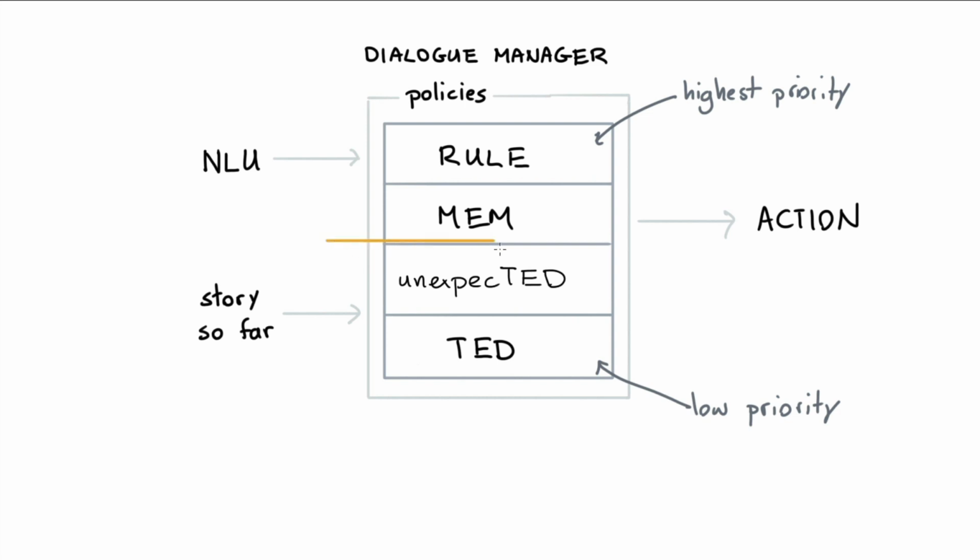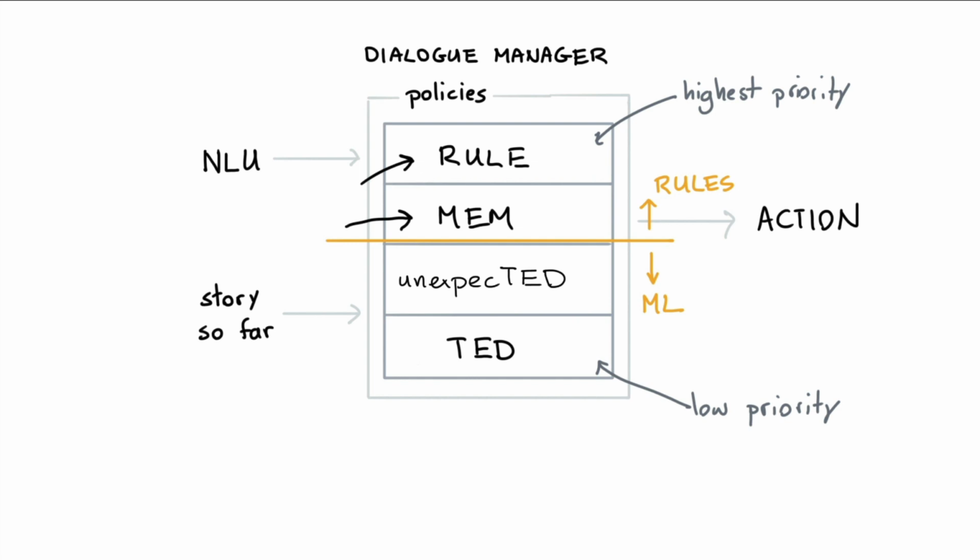I could draw an imaginary line here, and you could notice that everything below are policies based on machine learning, whereas on top here, I have policies that are based on rules and settings. The rule policy over here is defined by a rules.yaml file in Rasa, which has to be manually configured, and this memoization policy is based on stories that act as examples of good conversations that happened in the past.